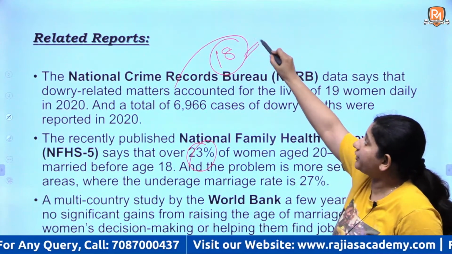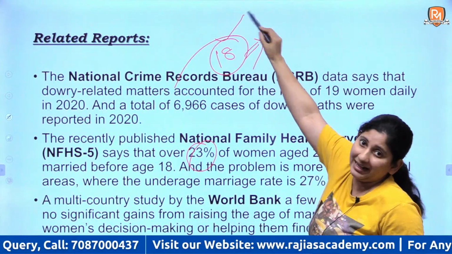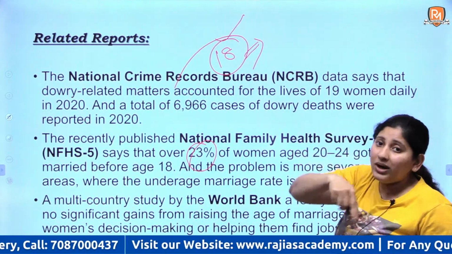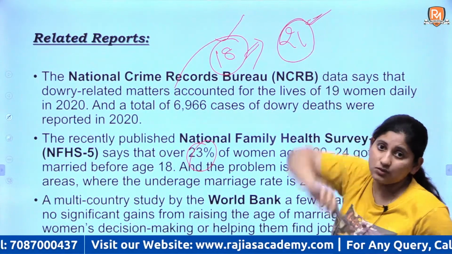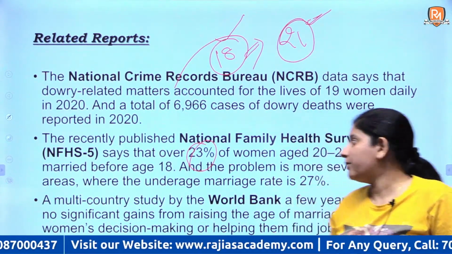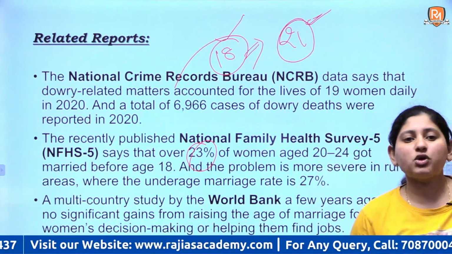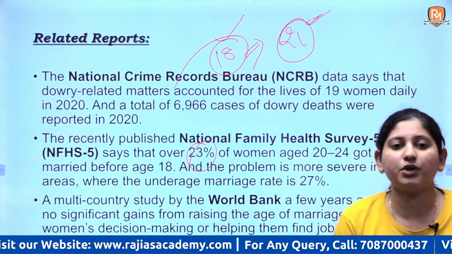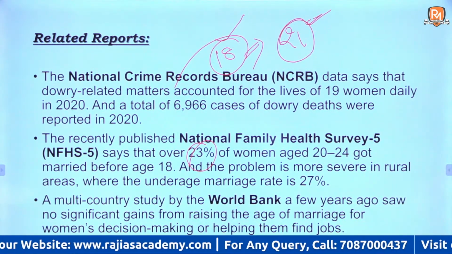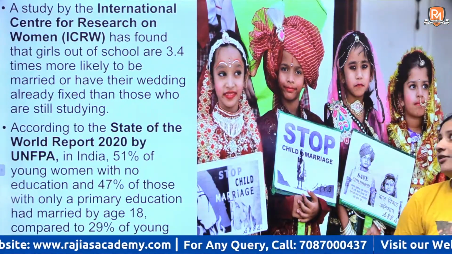So an important question also arises: people who cannot wait till 18 years of age, will they wait till 21 years of age? So this is food for thought, right? Then there was a study by the World Bank which shows there have been significant gains from raising the age of marriage for women, in their decision making and helping them find jobs, right?